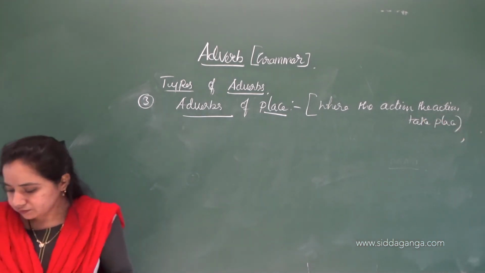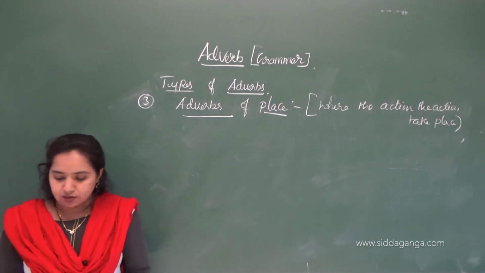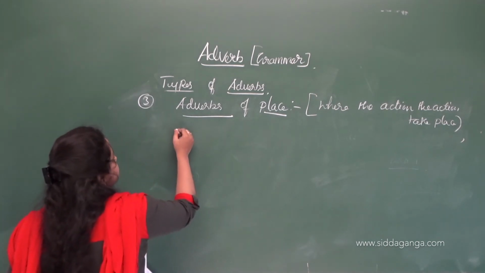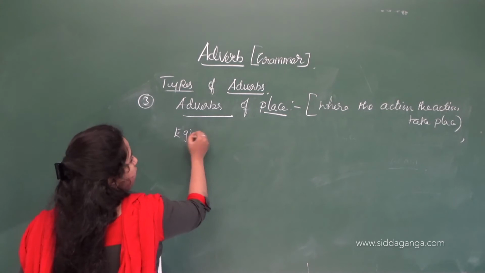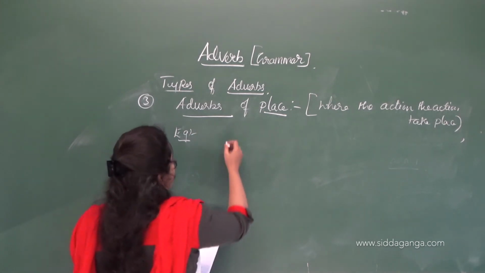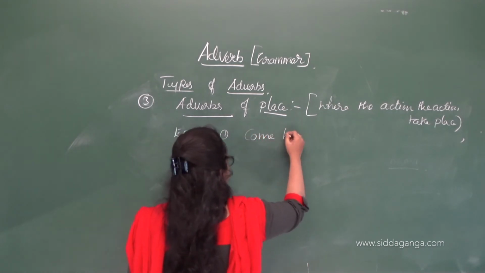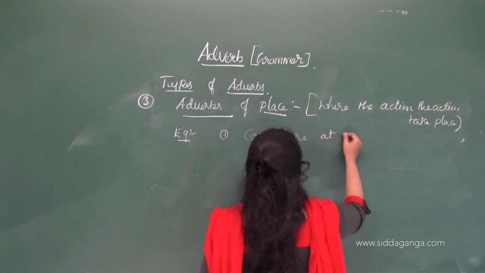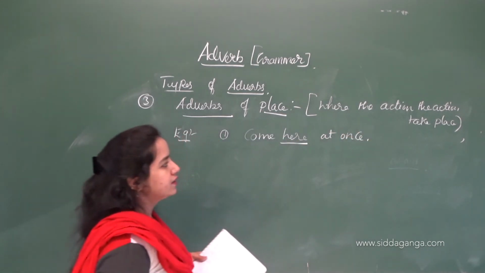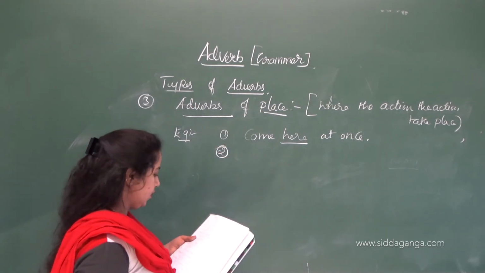Example: The teachers, come here at once. Where does the action take place? Come here at once. So here, okay, it says about the place of the action.